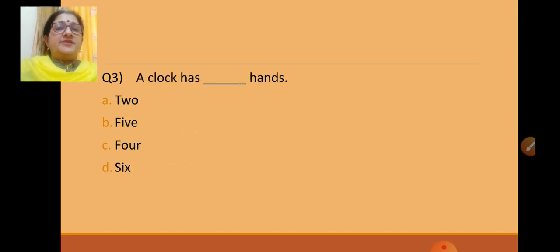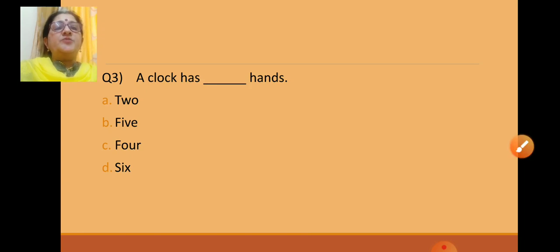Question number 3. A clock has dash hands. How many hands does a clock have? Yes, 2. The hour hand and the minutes hand. So the correct answer is 2. Options are, A, 2, B, 5, C, 4 and D, 6.